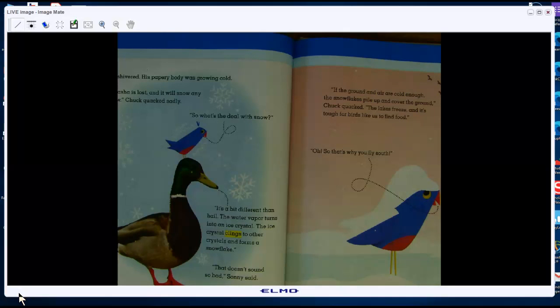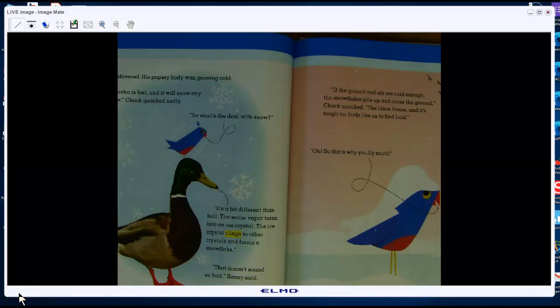That's a lot of work for all those snowflakes. So what happens if the ground is cold and the air is cold? What happens if both the ground and the air is cold, Kinsler? If both the ground is cold and the air is cold and it snows, what happens? Heather? Right, it'll pile up, right?